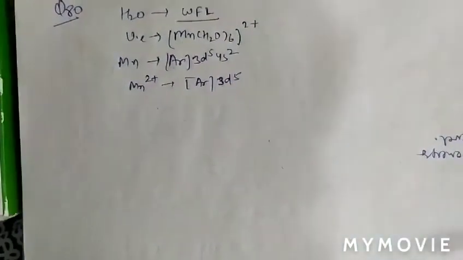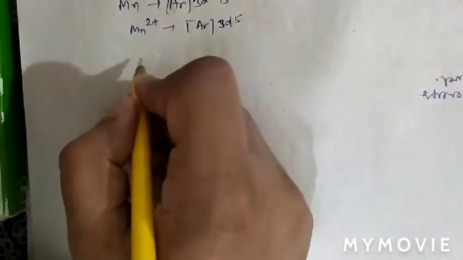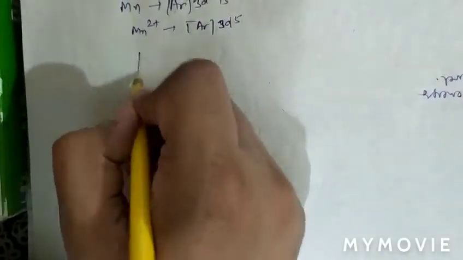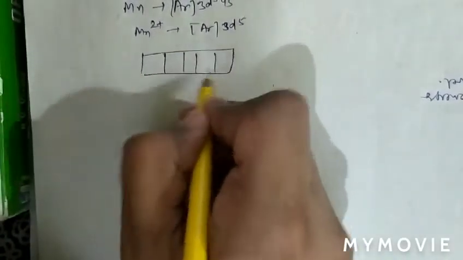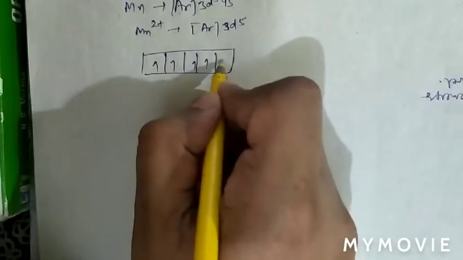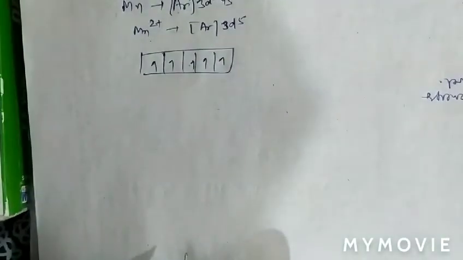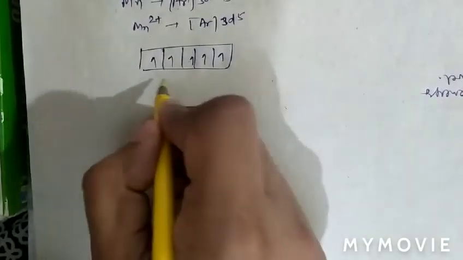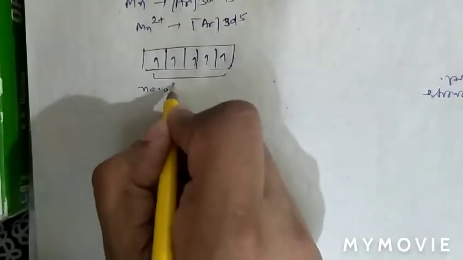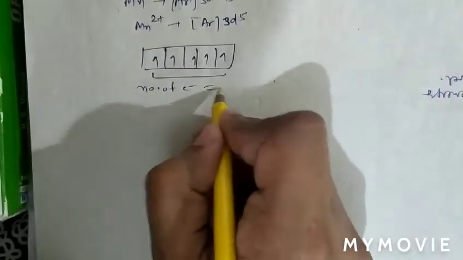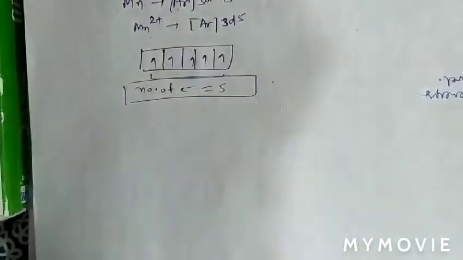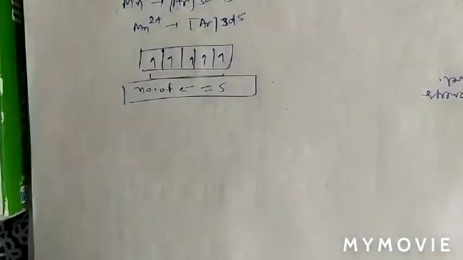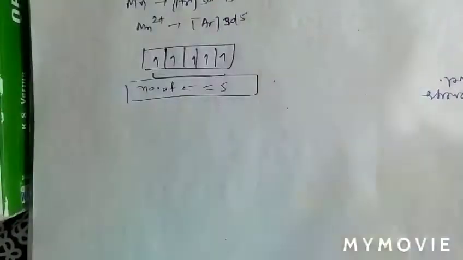So we can see that 5 electrons are present in Mn. So this is 1 2 3 4 5, 1 2 3 4 5. So the number of unpaired electrons will be 5. So the number of unpaired electrons is 5. So question number 80, option D is correct.